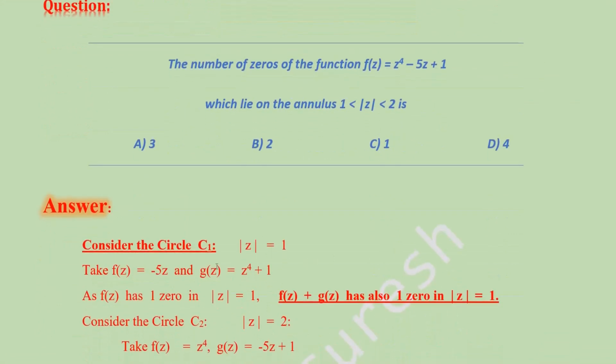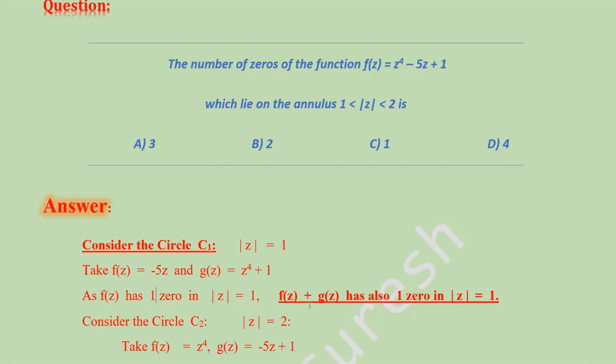So the answer: consider the circle C1, that is |z| = 1. Take f(z) = −5z; there are three terms, this term we take as −5z, and the remaining z⁴ + 1 as g(z). As f(z) has 1 zero, at z = 0, that z = 0 lies inside the circle |z| = 1. So f(z) has 1 zero in |z| = 1.